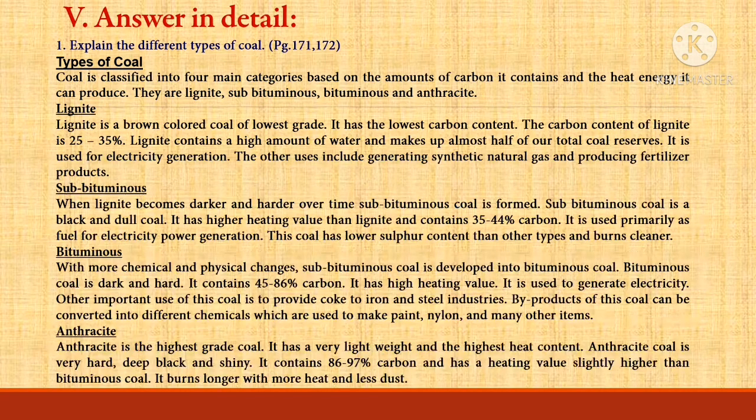Fifth Roman letter, answer in detail. Question 1. Explain the different types of coal. Answer is in page number 171 and 172. Types of coal. Coal is classified into four main categories based on the amounts of carbon it contains and the heat energy it can produce. They are lignite, subbituminous, bituminous, and anthracite.